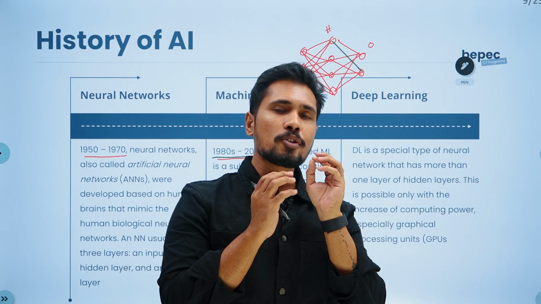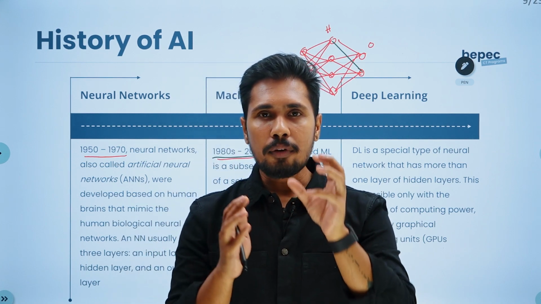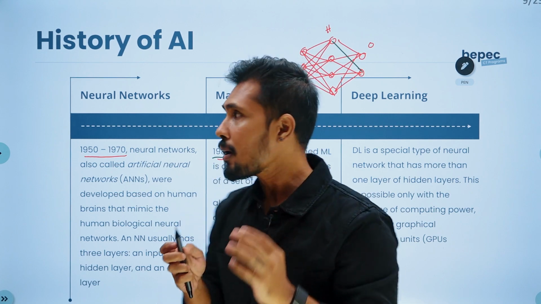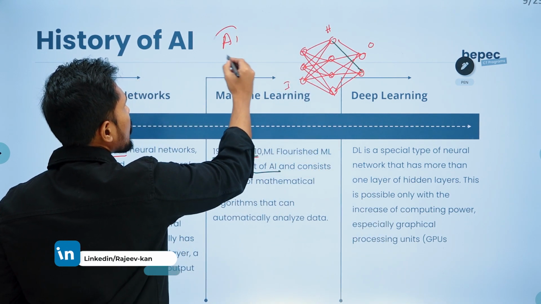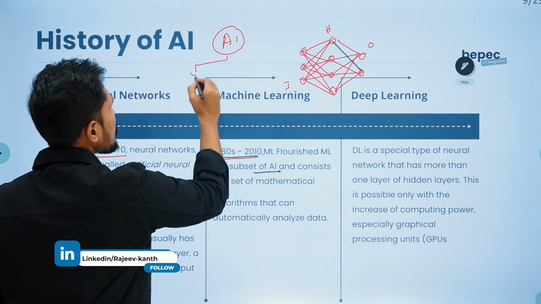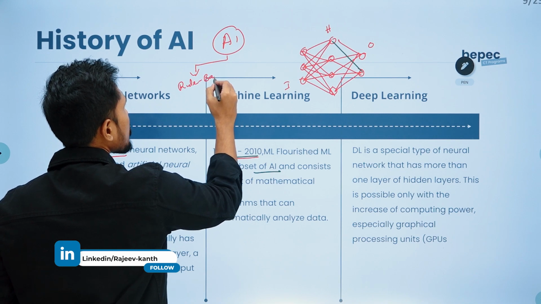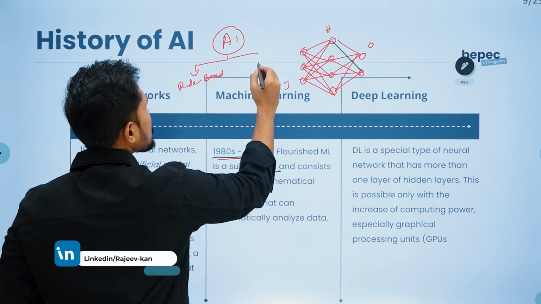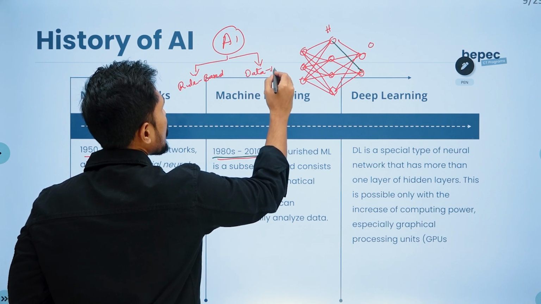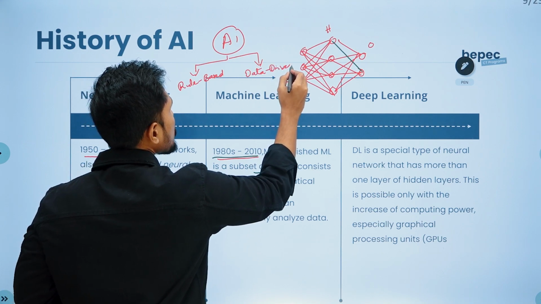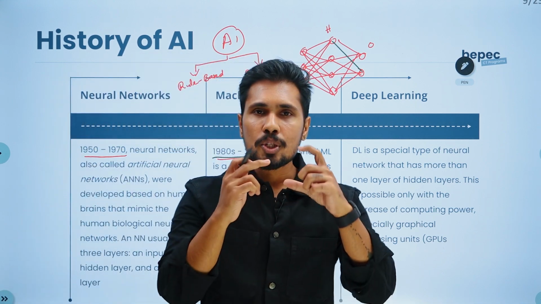Before we jump into machine learning, there are two types of operations. Whenever you take AI, under AI there are two divisions. The first one we call rule-based, and the second one we call data-driven. To understand what rule-based and data-driven mean, now we all have ChatGPT.